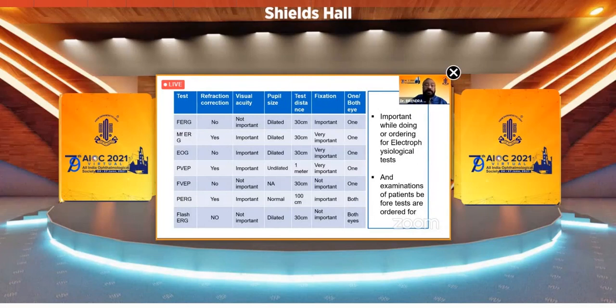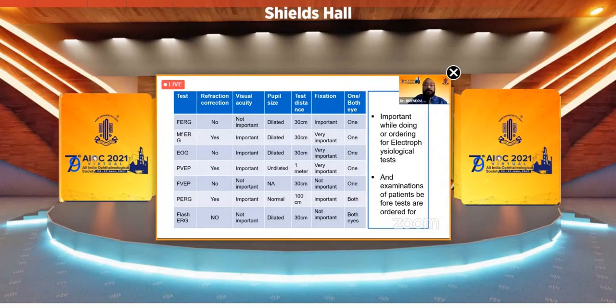If you're doing a full-field ERG, the pupil has to be dilated to check the whole fundus. The test distance, the distance of the patient's eye from the stimulus, is different in different tests. It is different, 30 centimeters to 100 centimeters to 1 meter.